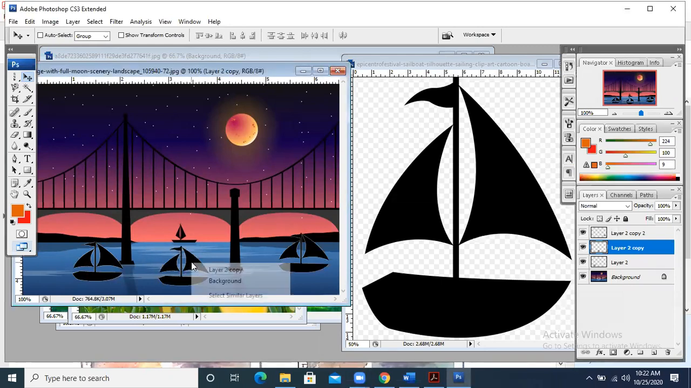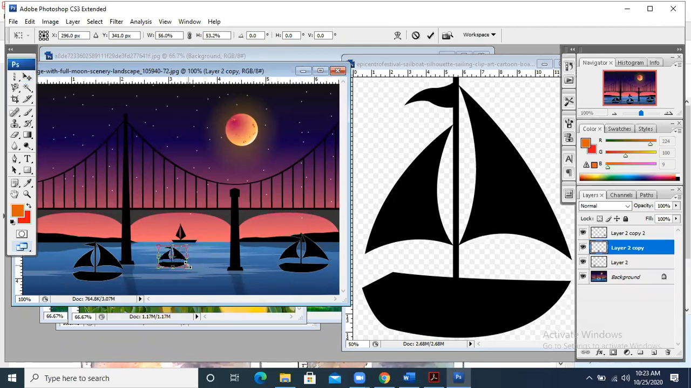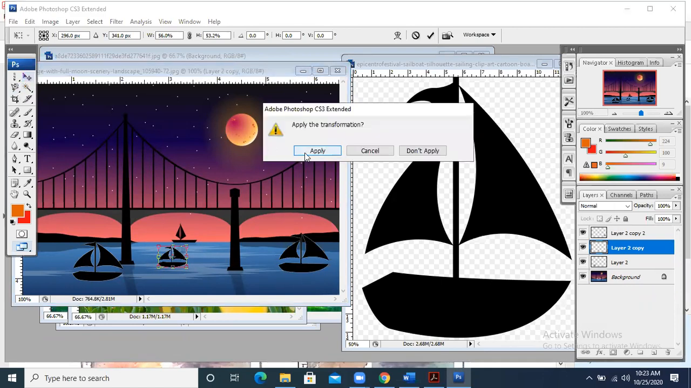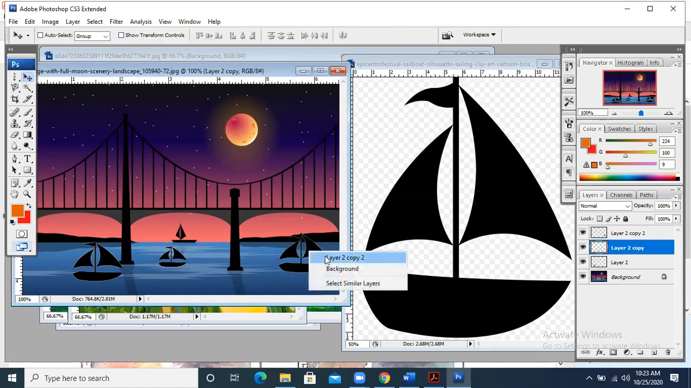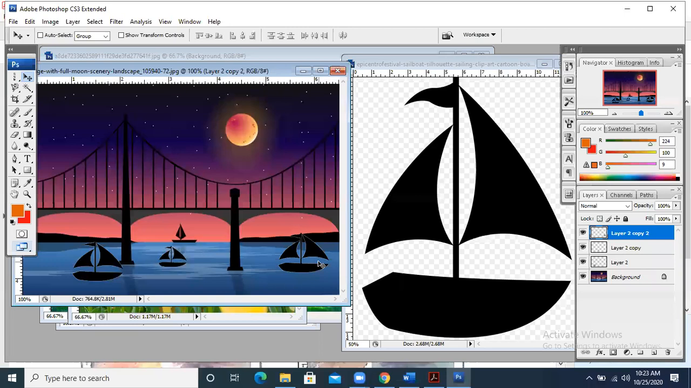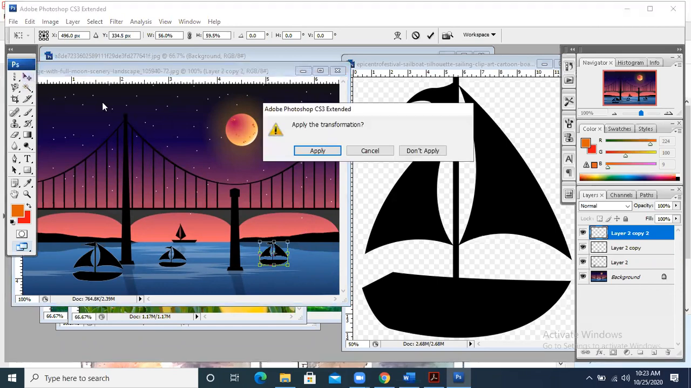Now I can even change their sizes. Right click on it, Control T, then make it smaller. For example, this one. Right click on it, then you will have to apply the selection. You will have to apply on it. Right click on it and say it is layer 2. Control T will bring this tool, and then I'm making it smaller. Click on apply.